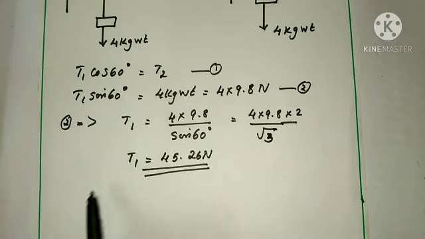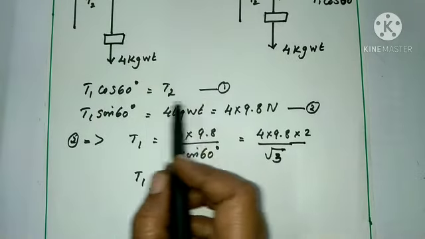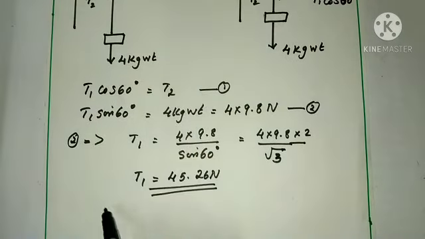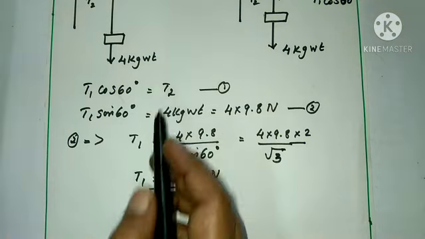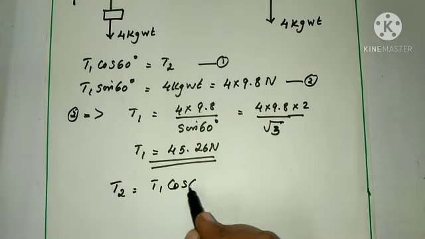Then you should find T2. From the first equation, T1 cos 60 equal to T2. That is T2 equal to T1 cos 60.